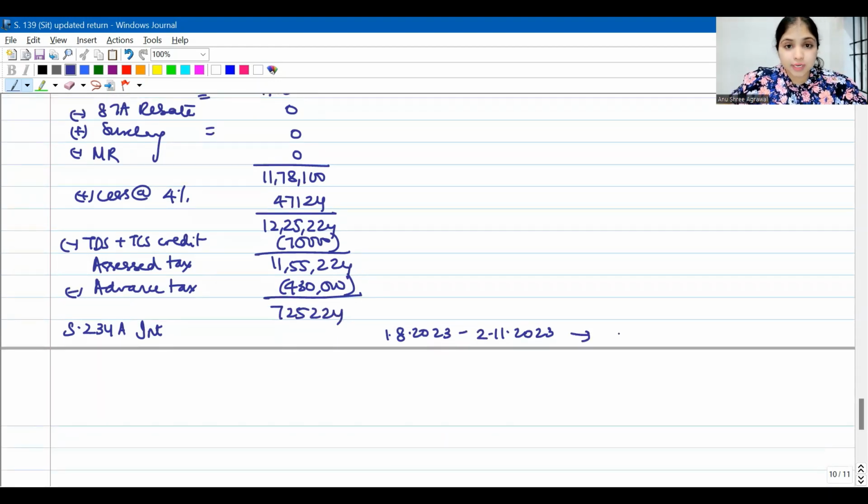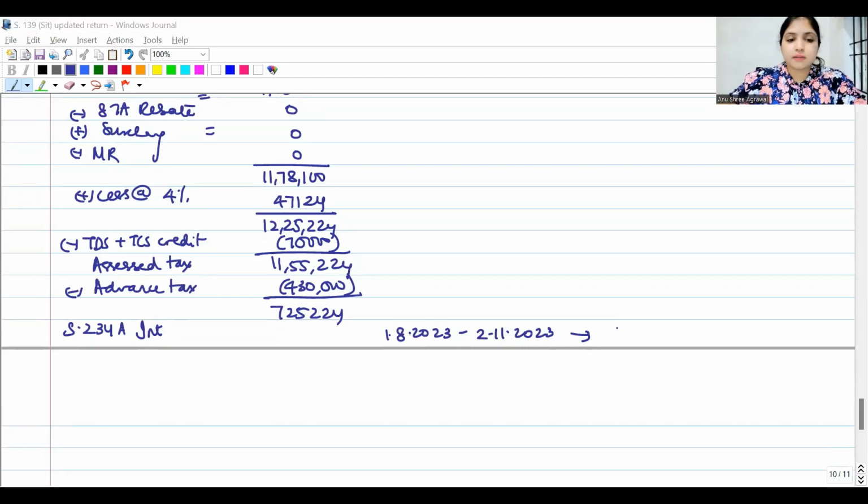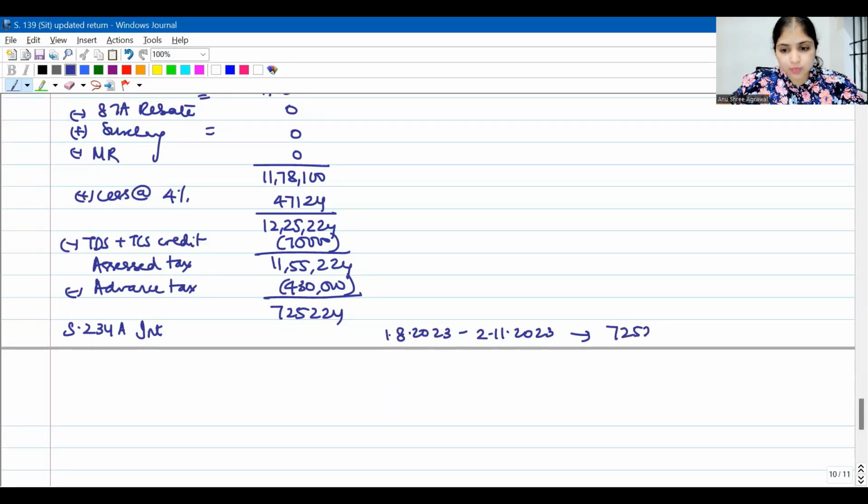So 234A interest, how will you calculate? 7,25,224. But before calculating interest, round off to the earlier 100. 7,25,200 into 1% into how many months? August, September, October, November, 4 months. Even a part of the month we will count as a whole month, right? So 7,25,200 into 1% into 4, 29,008. This much 234A interest he will have to pay.